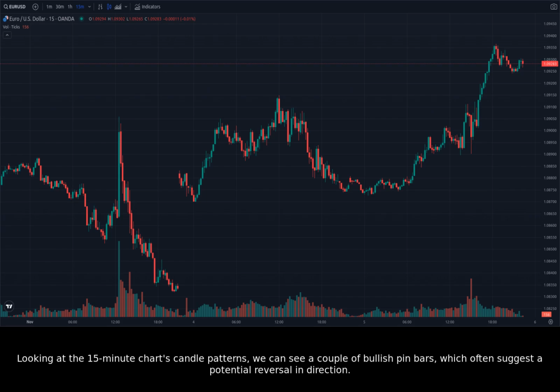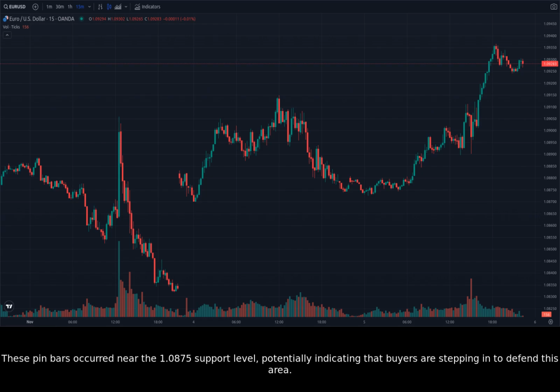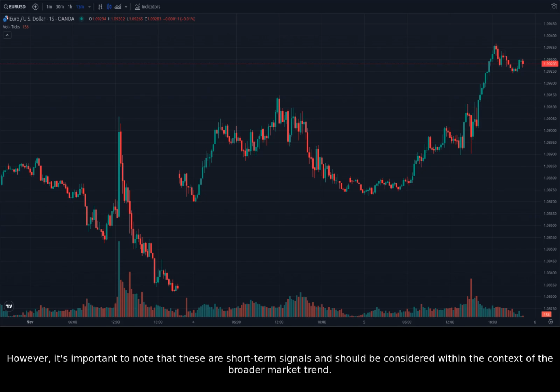Looking at the 15-minute chart's candle patterns, we can see a couple of bullish pin bars, which often suggest a potential reversal in direction. These pin bars occurred near the 1.0875 support level, potentially indicating that buyers are stepping in to defend this area. However, it's important to note that these are short-term signals and should be considered within the context of the broader market trend.